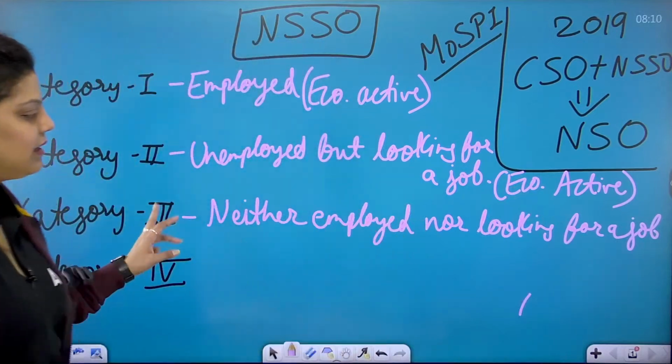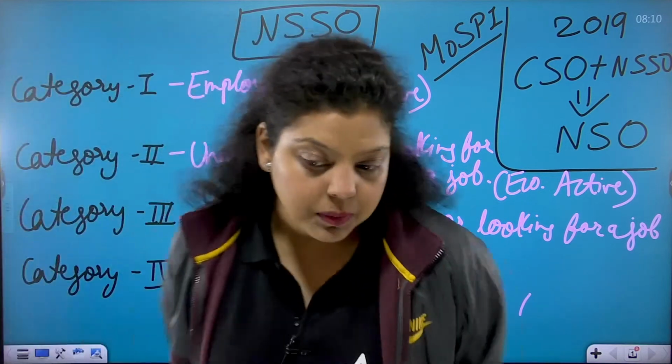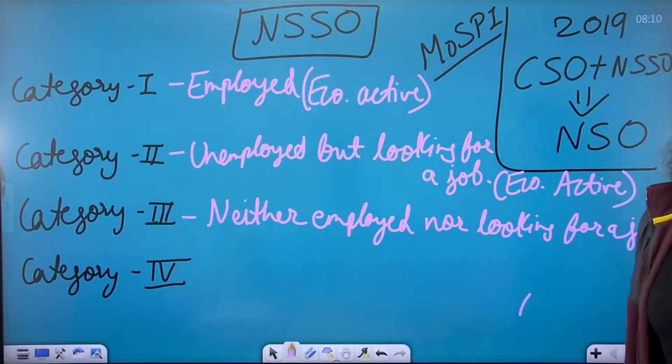Can we say that the category 3 people are economically active? Are they economically active or not?